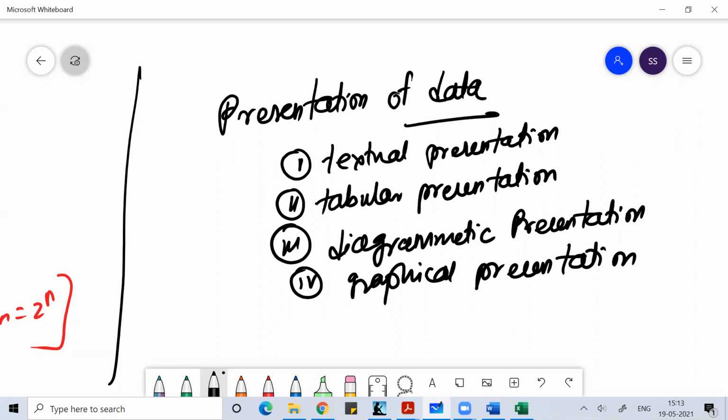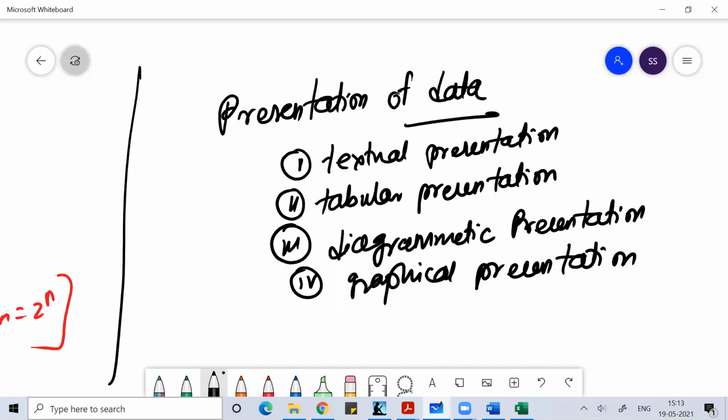In the case of textual presentation, we present the data in the form of a story, while in the case of tabular presentation, we make tables. Tables consist of box head, caption, stub, row heading, column heading, and then body, content, and then your footnote and source note. That way we can present the data in the form of a table.